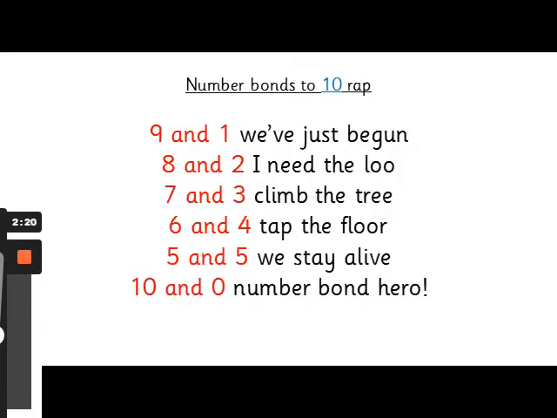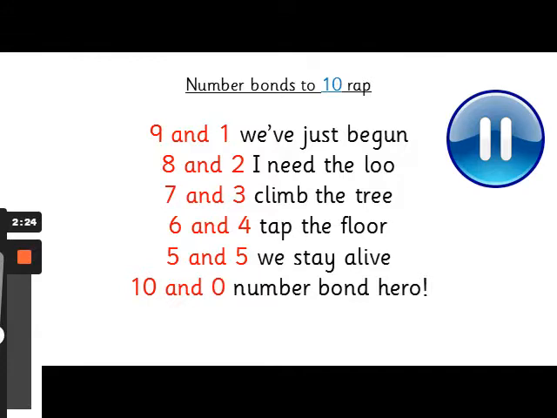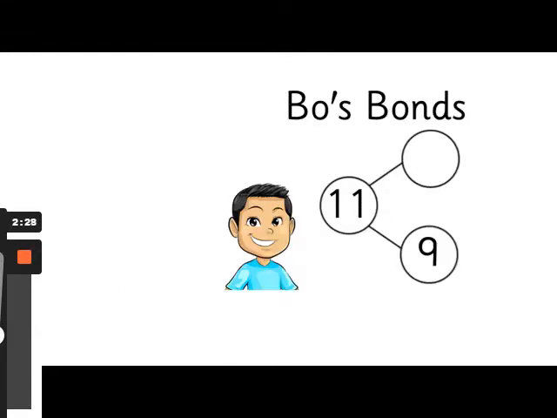Great work. Say the rap to yourself and to whoever's in the house with you. Brilliant. Now we're on to Bo's bonds, and Bo has got his part-whole model here. We know that the whole is 11, and we know that one of the parts is 9, but we are missing the other parts. I wonder if you can work out what the missing part is. Pause the video and write down what the missing part is.